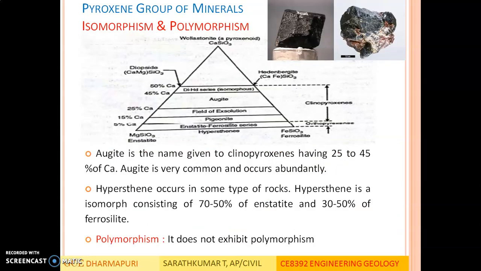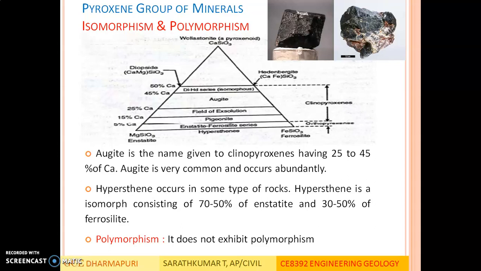Isomorphism. As you can see in the figure, the bottom left corner of the triangle contains MgSiO3, whereas the bottom right contains FeSiO3, and the top contains CaSiO3. The one containing MgSiO3 is called enstatite, whereas the iron containing pyroxene is ferrosilite.